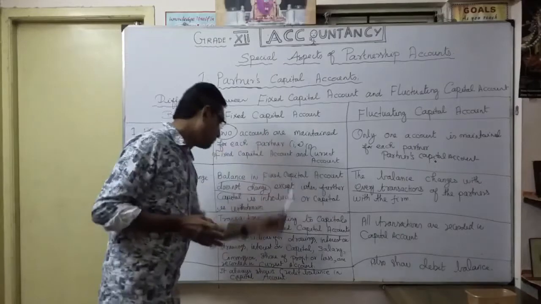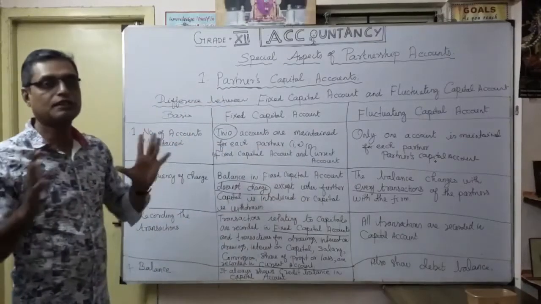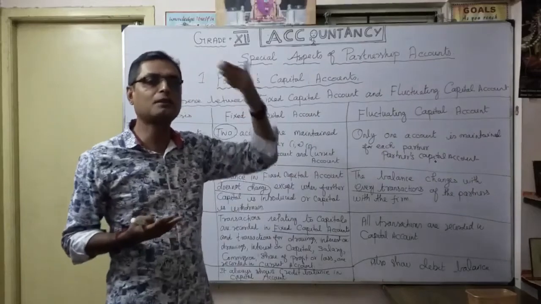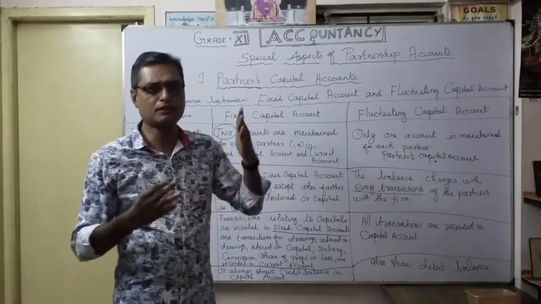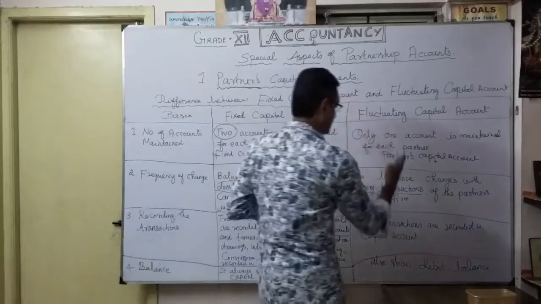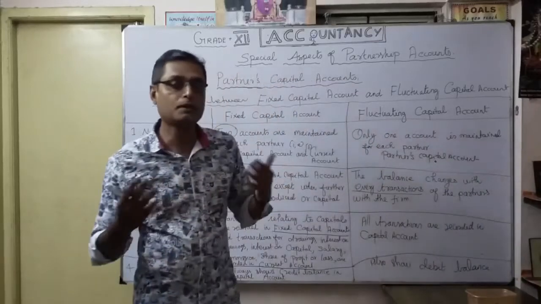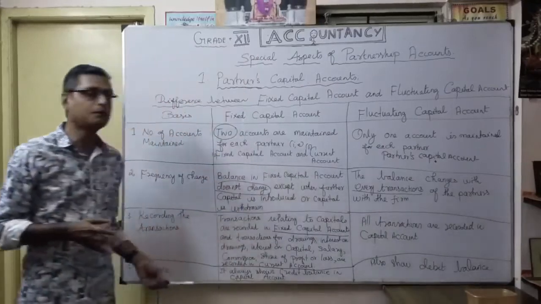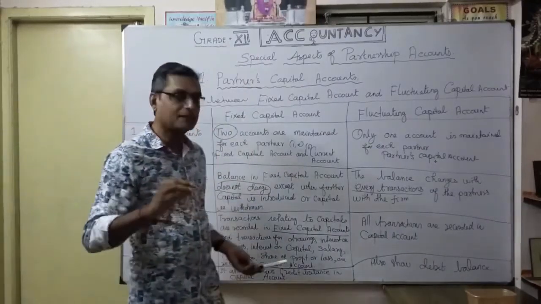Under fixed capital account, it always shows a credit balance, because you never disturb the capital. The capital never shows a debit balance, no negative balance, always credit balance. But in fluctuating capital, it can also show a debit balance. The possibility is there, a negative balance. But under the fixed capital account, it should always be a credit balance only.